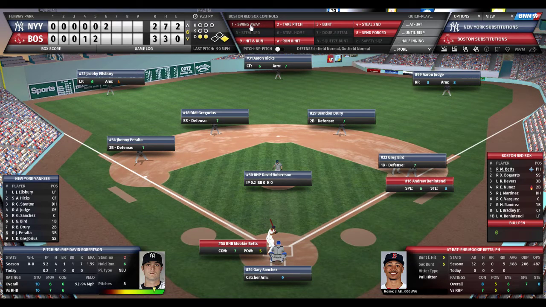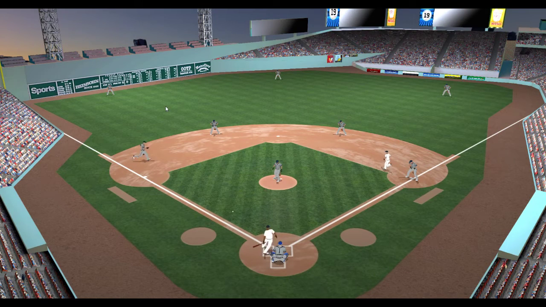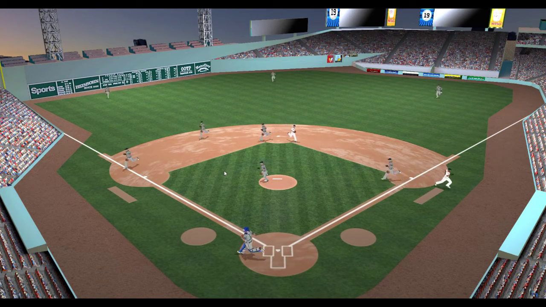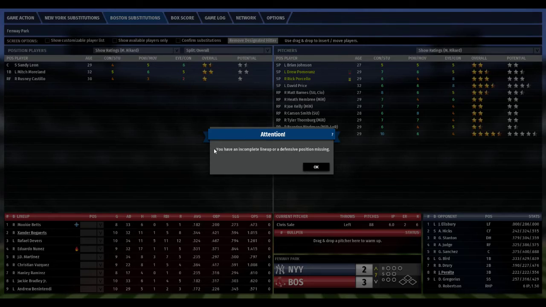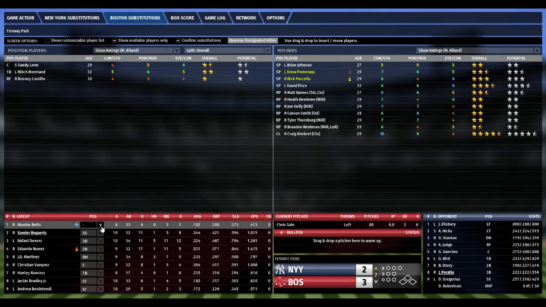Benintendi at first, Bird holding him on. Robertson gets the sign from Sanchez, the windup and the pitch. 1-1 count. Betts swings, grounds it to third. Peralta throws to second, and they just nip Benintendi. Side retired. We go to the top of the 7th, 3-2, Boston. And Mookie Betts will stay in to play right.